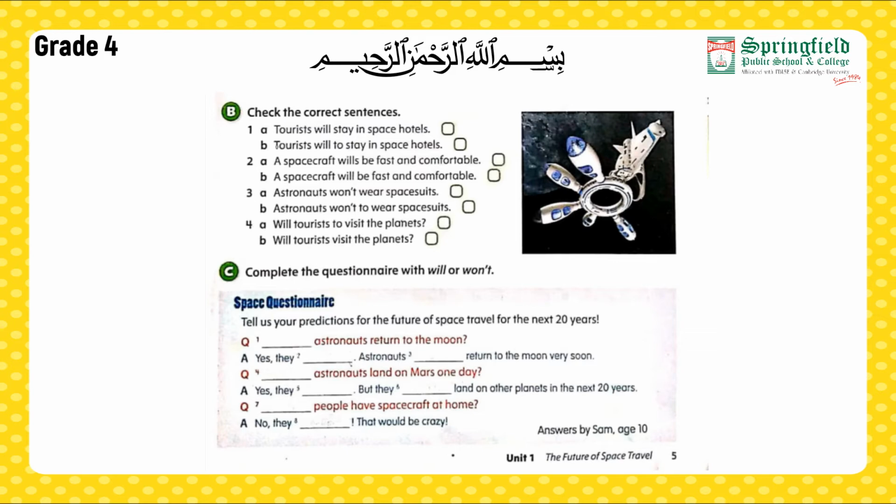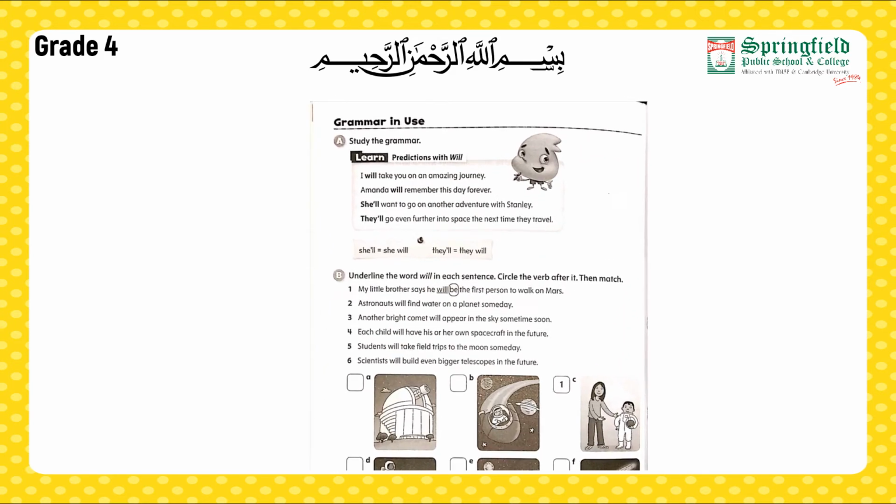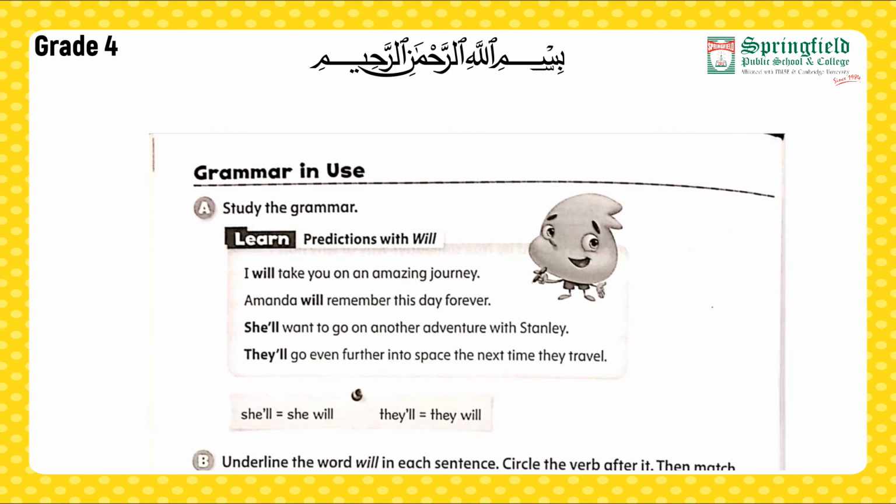Now moving forward towards grammar in use. Study the grammar. Predictions with will. Here we also have some examples of predictions that we make with will. I will take you on an amazing journey. Amanda will remember this day forever. She'll want to go on another adventure with Stanley. They'll go even further into space the next time they travel. Here you also have to remember some short forms: she will, she'll, that is she, apostrophe, double L. For they will, they'll, that is they, apostrophe, double L.